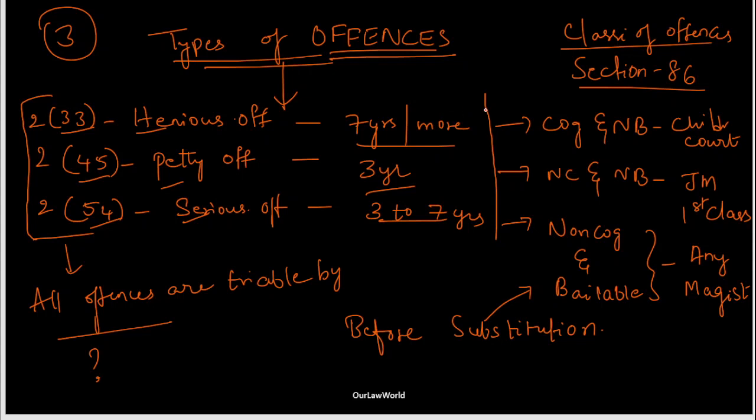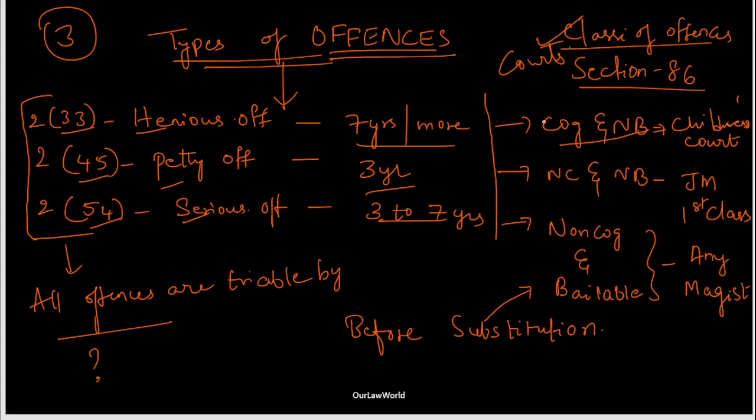With relation to this, let us discuss one more section, which is section 86, classification of offenses and the courts. Earlier this act said that heinous offenses come under cognizable and non-bailable offenses, because if the term is 7 years or more, it is considered cognizable and non-bailable, and these need to be triable by child court, that means children's court.